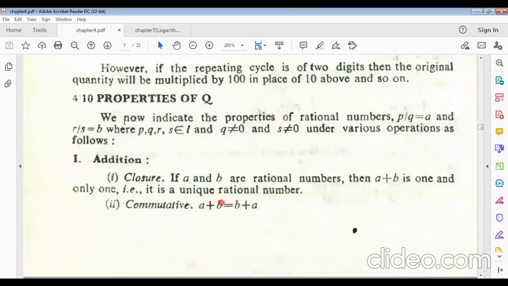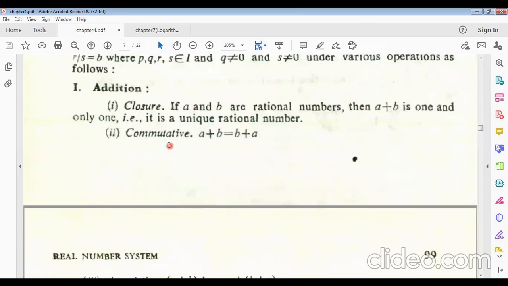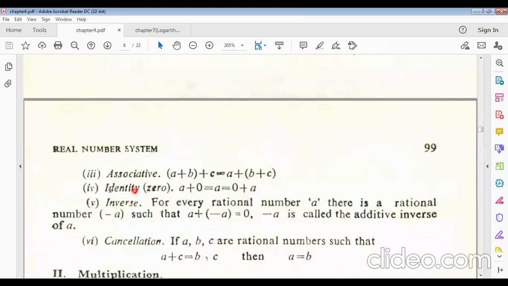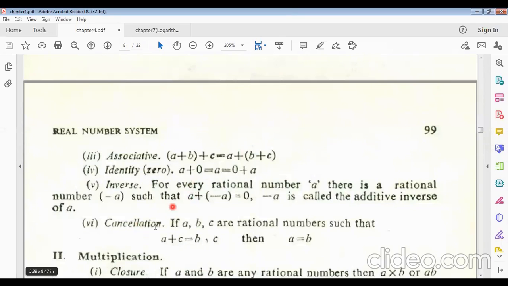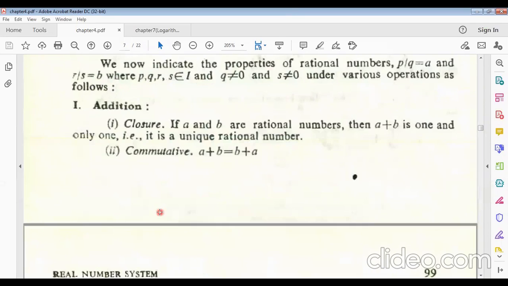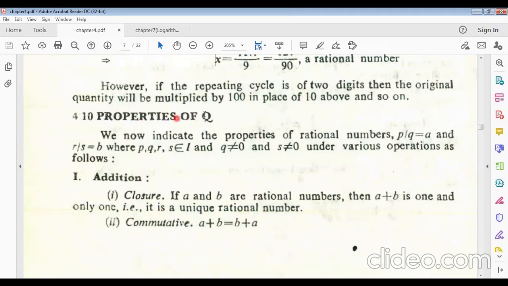Now, what is a rational number? Q is the rational numbers. We now indicate the properties of rational numbers: p by q equals any number, and r by s is another number, where p, q, r, s belong to integers, remember it, and q does not equal 0 and s also does not equal 0, because the denominator can never be 0 in a fraction. Under various operations, as follows, there is closure law, commutative law, associative law, identity of 0, inverse law, and cancellation law. These 6 properties are for what?